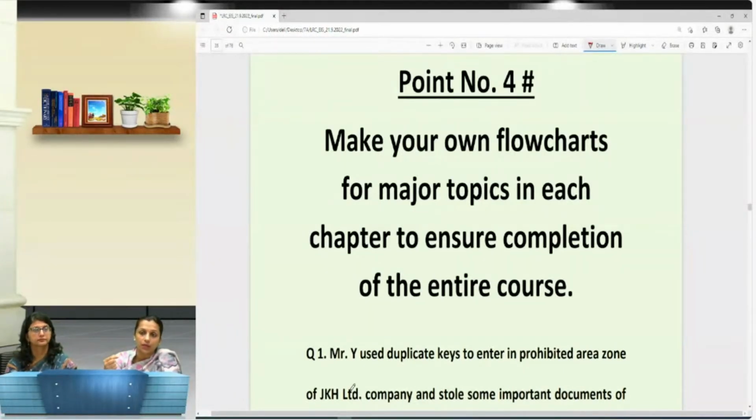Okay, this point I have done. This comes under the detective control. This control comes under the corrective control. So always emphasize on making your own flowchart. Don't go by the subject only or the study material.